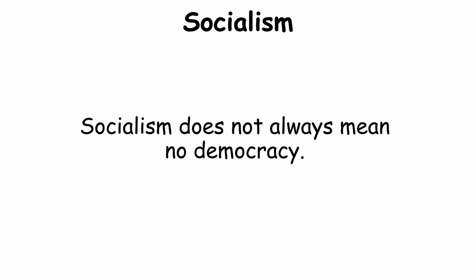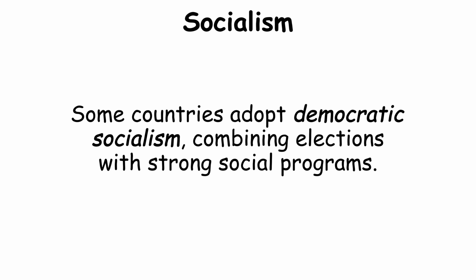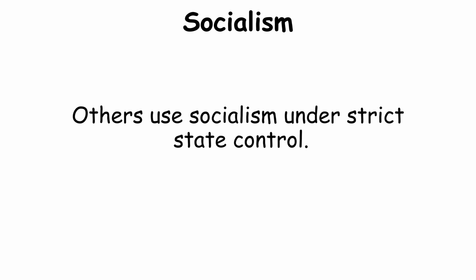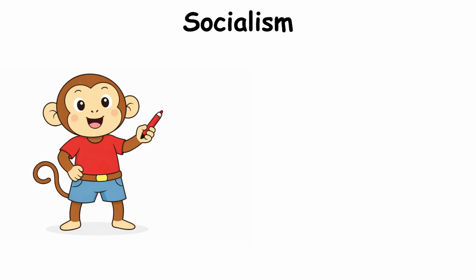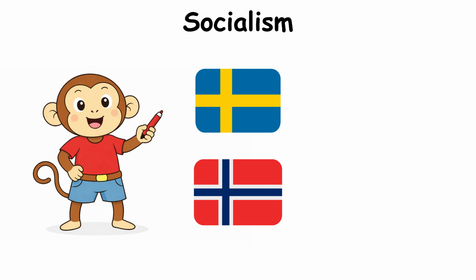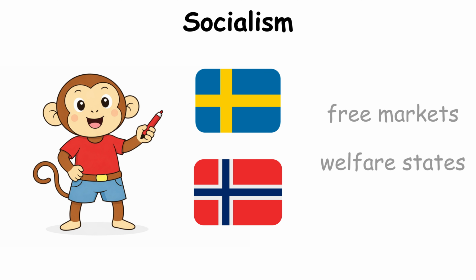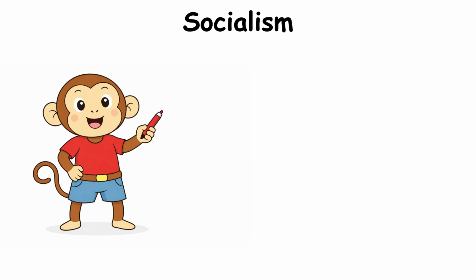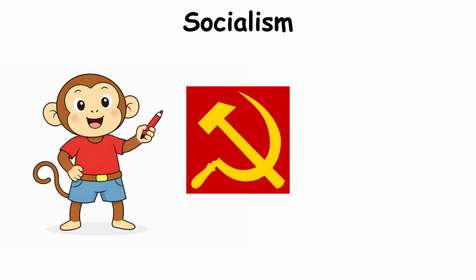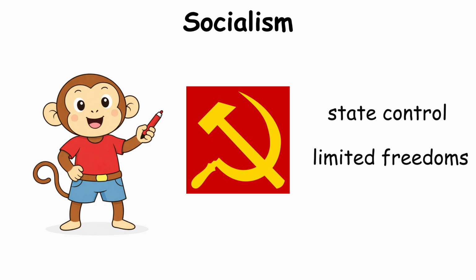Socialism does not always mean no democracy. Some countries adopt democratic socialism, combining elections with strong social programs. Others use socialism under strict state control. For example, Sweden and Norway practice democratic socialism with free markets and welfare states. The former Soviet Union used socialism with heavy state control and limited freedoms.